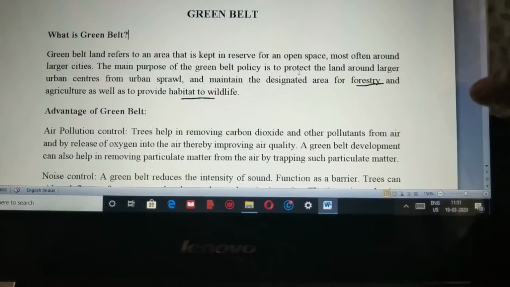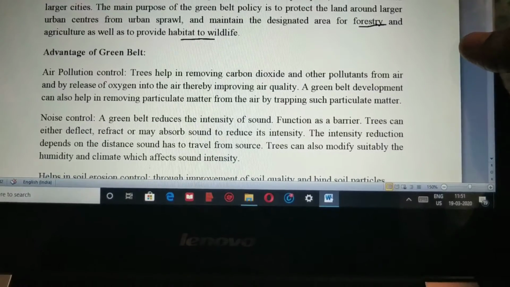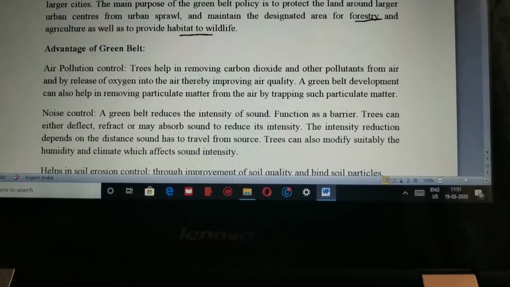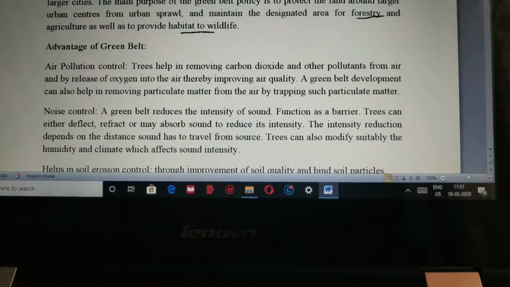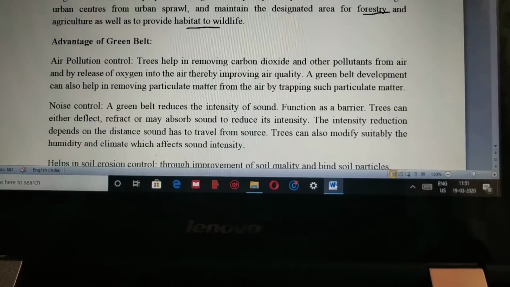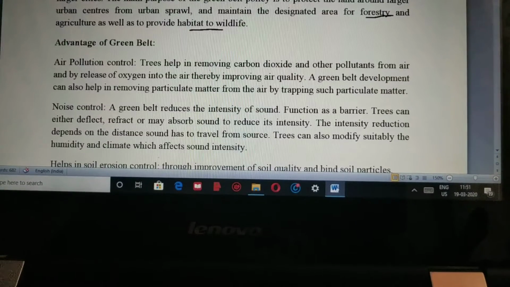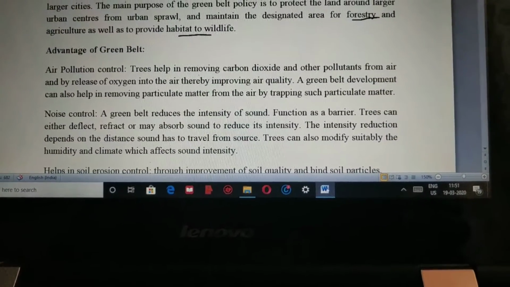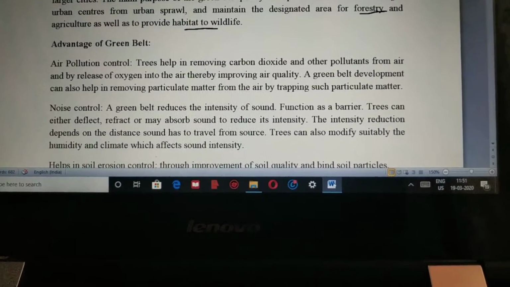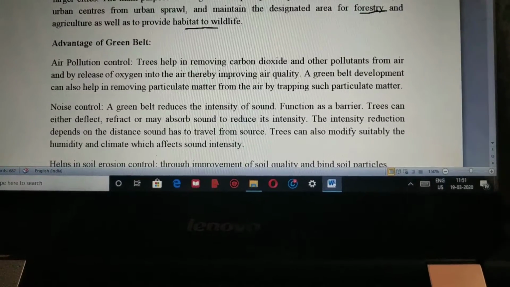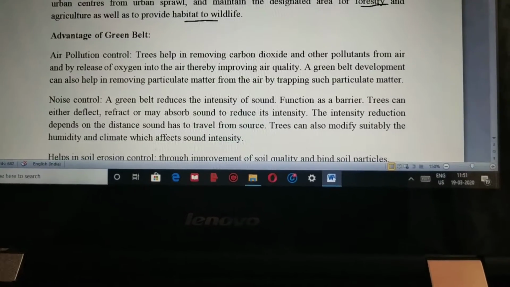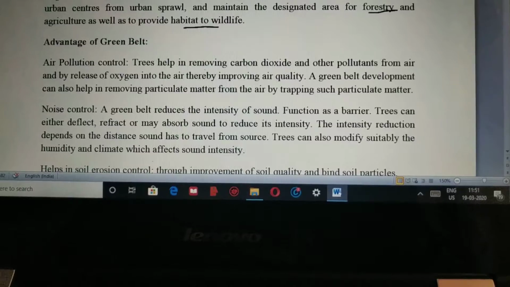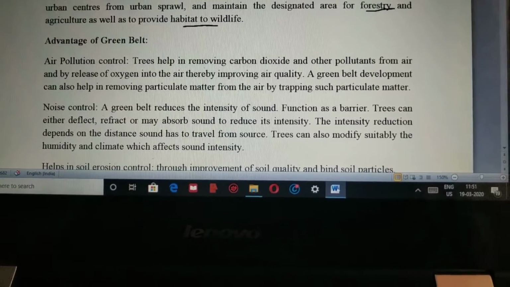Now let's look at what the advantages of green belt areas are. Green belt area, as we know, is about plantation of trees. That means you have to plant more trees so that the forest areas are covered and created for the betterment of the environment. So when we look at green belt areas, of course it will have a major effect on air pollution.